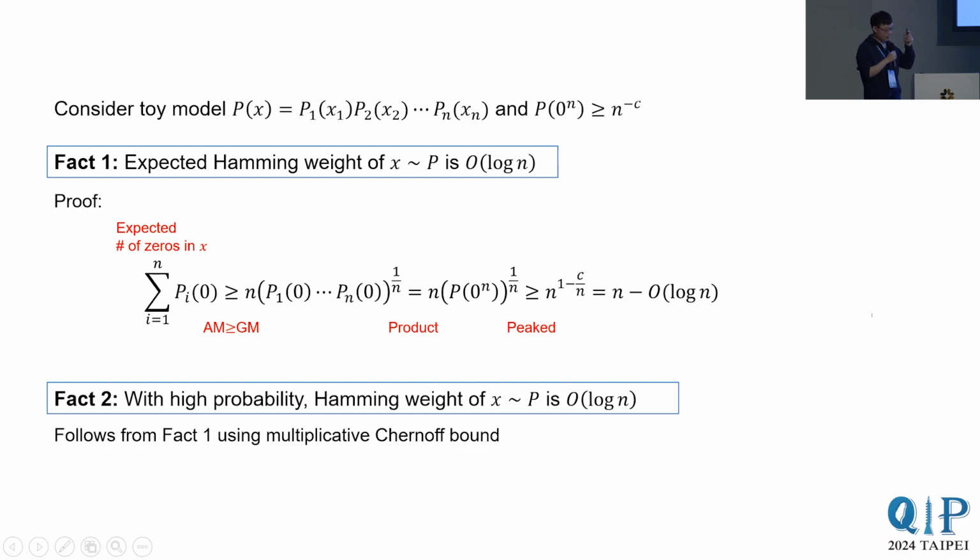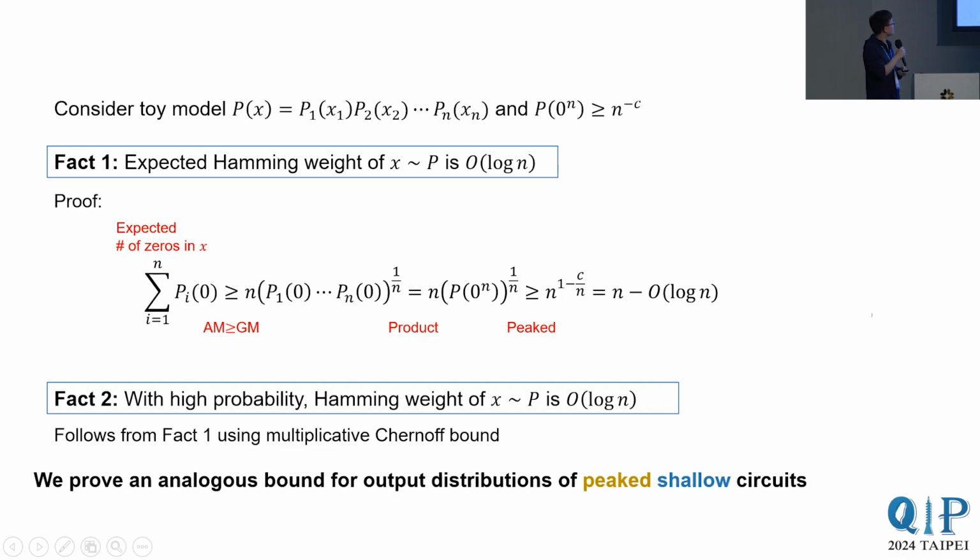Now it is straightforward to apply a multiplicative Chernoff bound to strengthen the expectation bound to a concentration bound, a high probability statement. It turns out that an analogous Hamming weight concentration property holds for the output distribution of peaked shallow circuits.